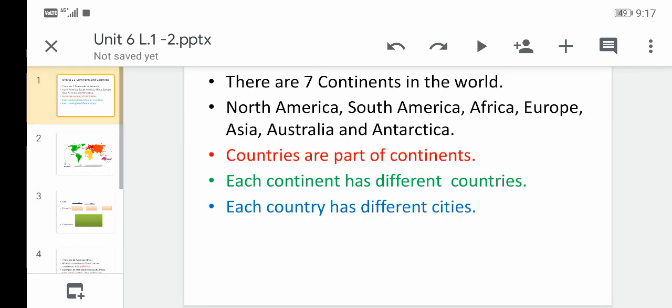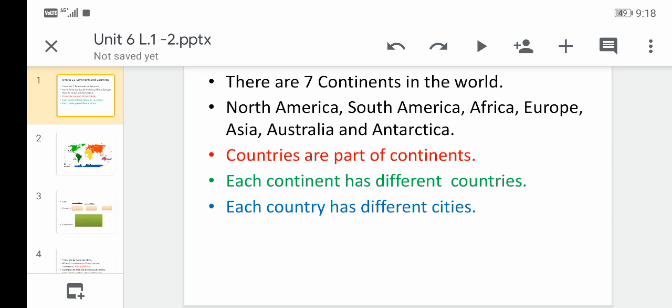So countries are part of continents. This is a very important point to understand. What's the difference between countries and continents? Continents are big areas of land, and inside these continents there are countries.